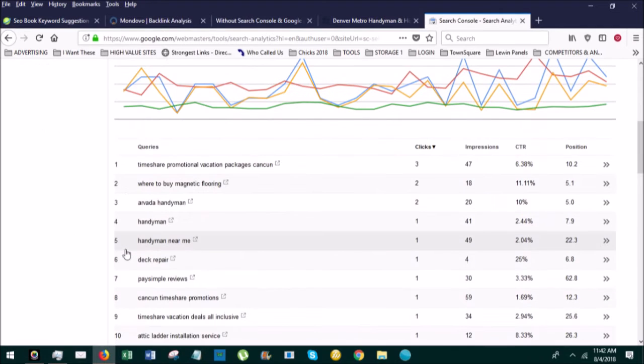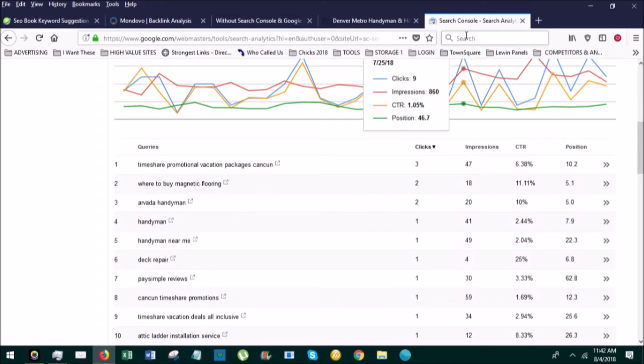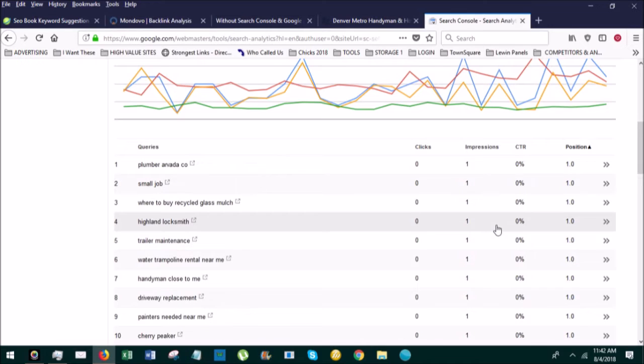All right, and so we can actually look through all the different keyword phrases that a consumer typed into the Google search bar, right? Everything on the internet is driven by a keyword phrase. All searches, everything is driven by a keyword phrase. And so Google's telling me right here exactly what I rank for within their search index. And keep in mind, Google is 65% of every search on the planet. Okay, and so here we go.